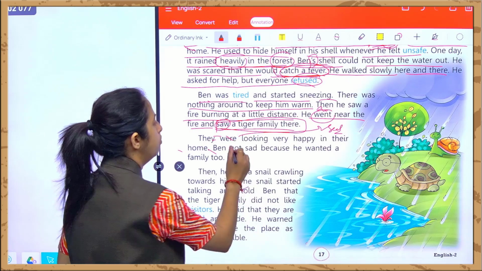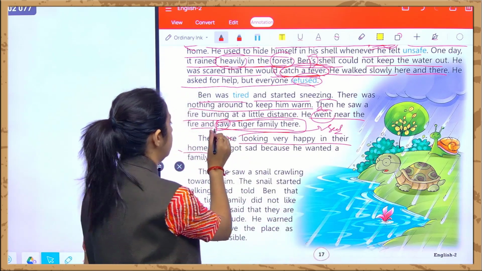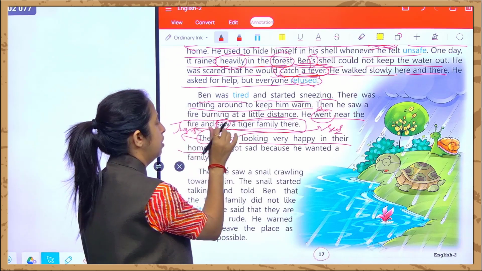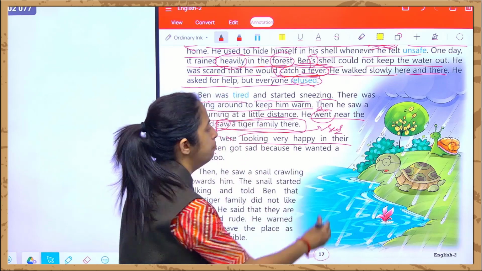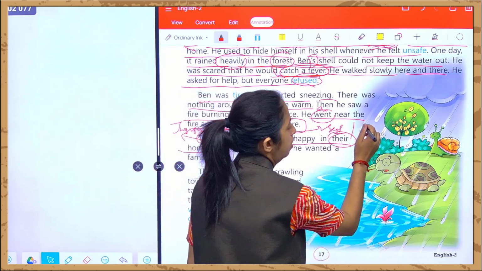And they were looking very happy in their home. Who were they? They were the tiger's family. यहाँ पे किसकी बात हो रही है? टाइगर की फैमिली की बात हो रही है. That they were very happy at their place, at their home. And यहाँ पे their बहुत सारे जने हैं, इसलिए their की बात हो रही है. यहाँ पे ये वाला there नहीं use हुआ है.